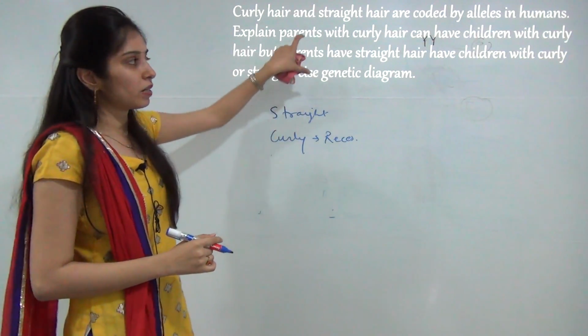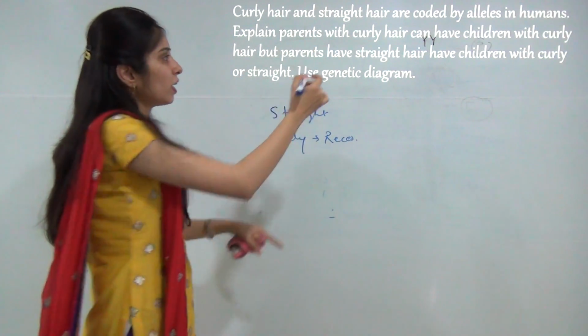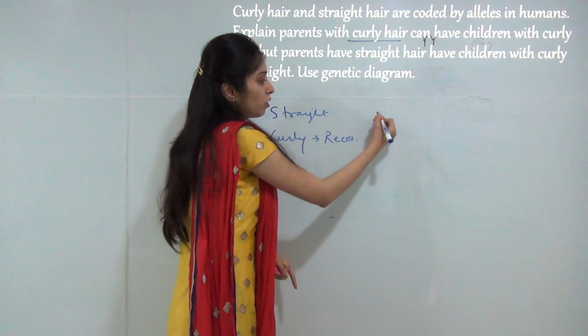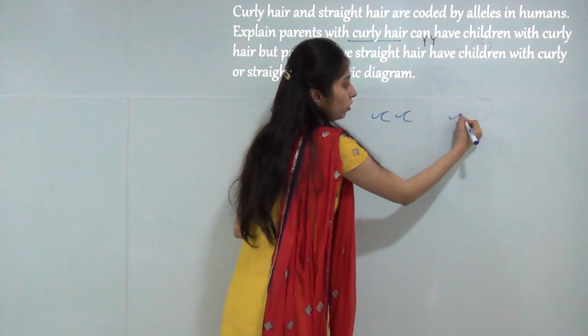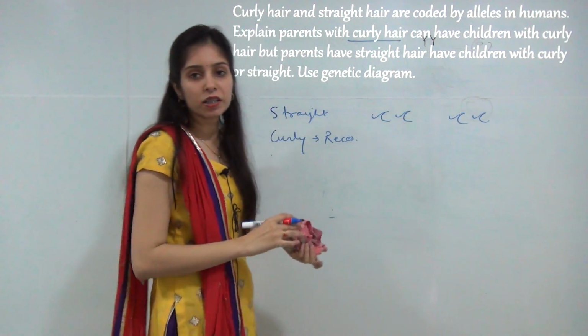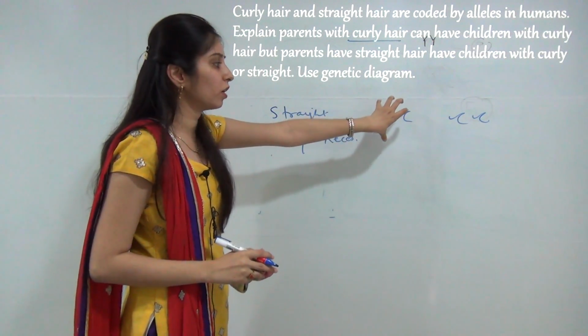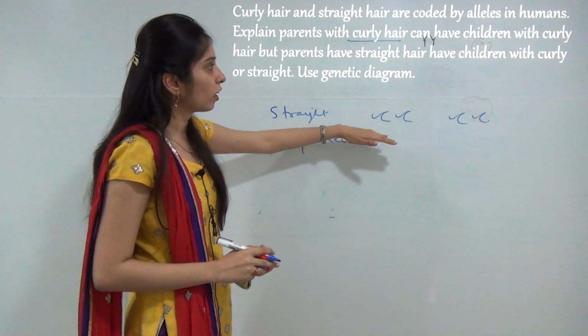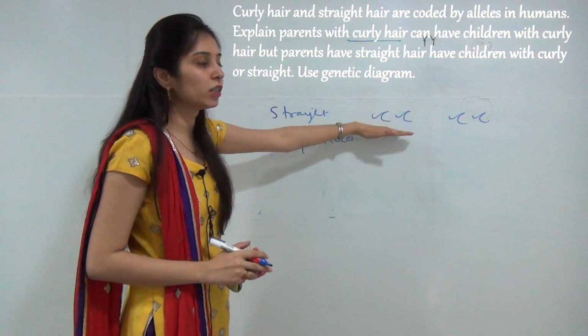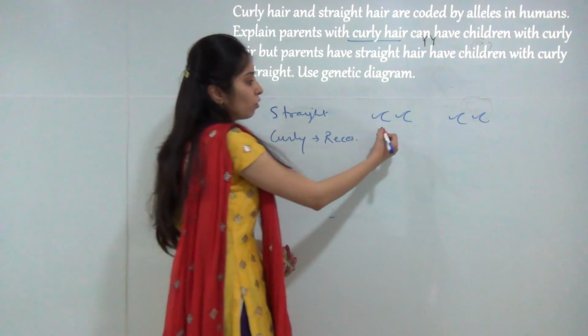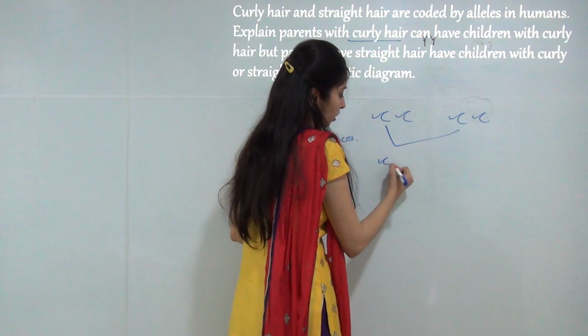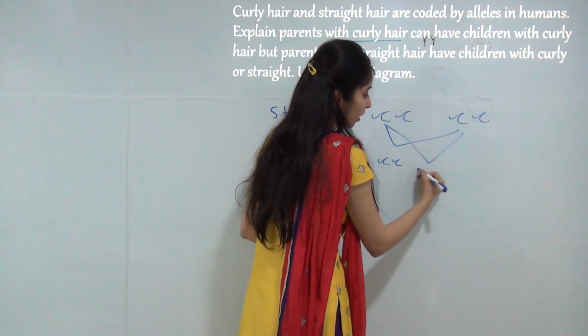If both parents have curly hair, both recessive characters are present in the parents, because if there were a dominant character, the hair would be straight. So curly hair is present only in its recessive condition, and all the F1 generation will have curly hair.